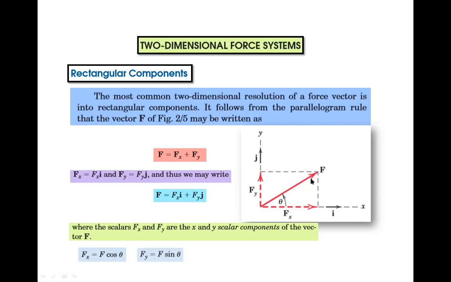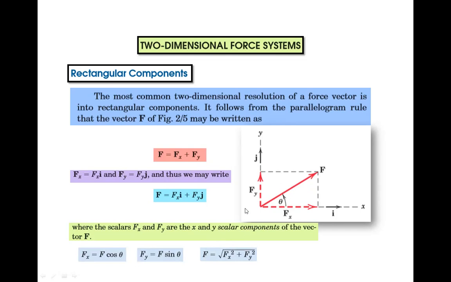Now again in this triangle, if we use the Pythagoras theorem, we can find the resultant. We can say this is the resultant force of these components Fx and Fy. If we know the values of Fx and Fy and we have to find F, we can use the Pythagoras theorem. What does it say? The hypotenuse square is equal to the sum of the squares of both adjacent sides. By taking the square root, we get F equals the square root of Fx square plus Fy square. Is it clear?